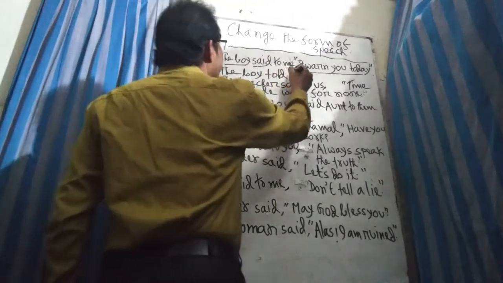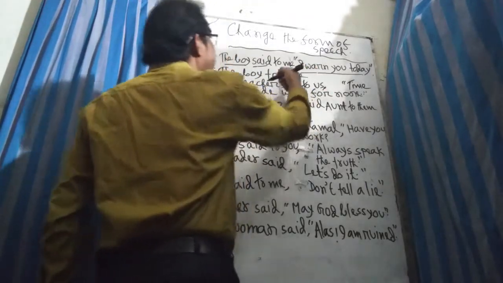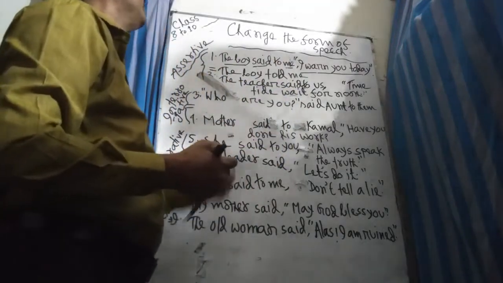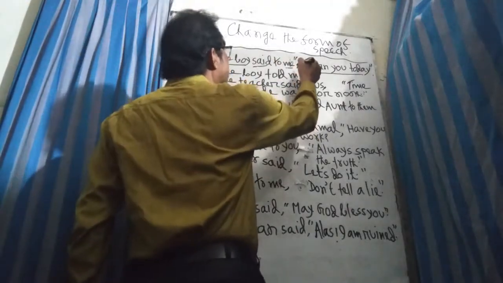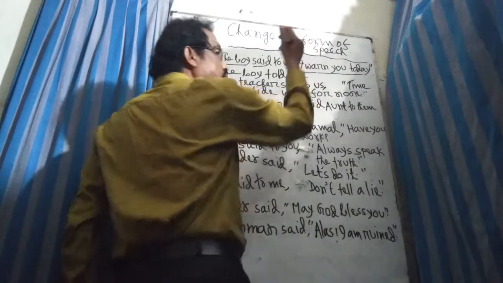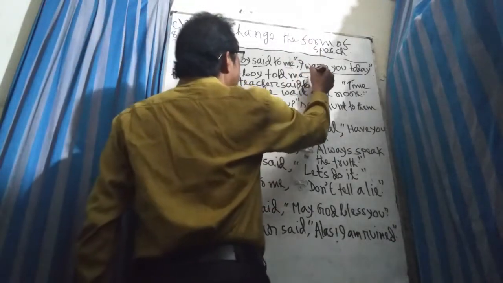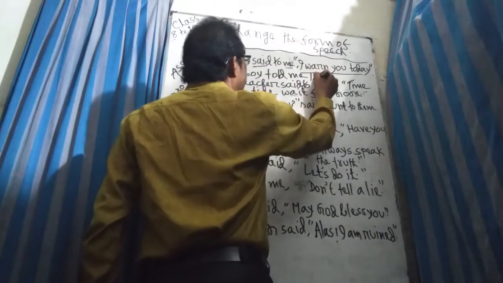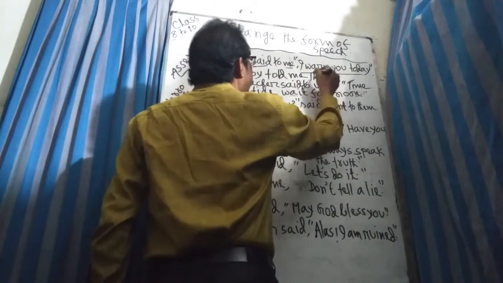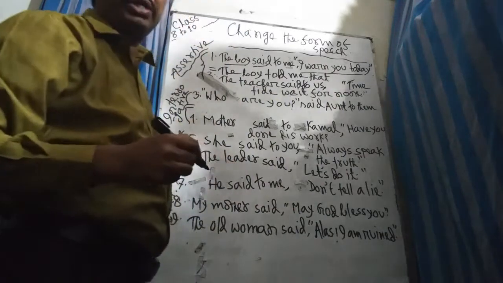The boy told me. There will be no to after told, but there will be to after said. Omit the comma and quotation marks, and you have to put that. That is a connector, a conjunction.